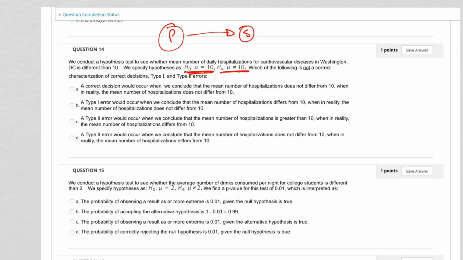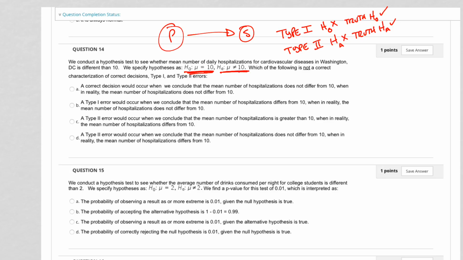So, what is a type 1 error? And we discussed this in the prep. A type 1 error is when you say that the null is rejected, when in truth it is to be accepted. A type 2 is when the alternative is rejected, when the truth is that it is supposed to be accepted.